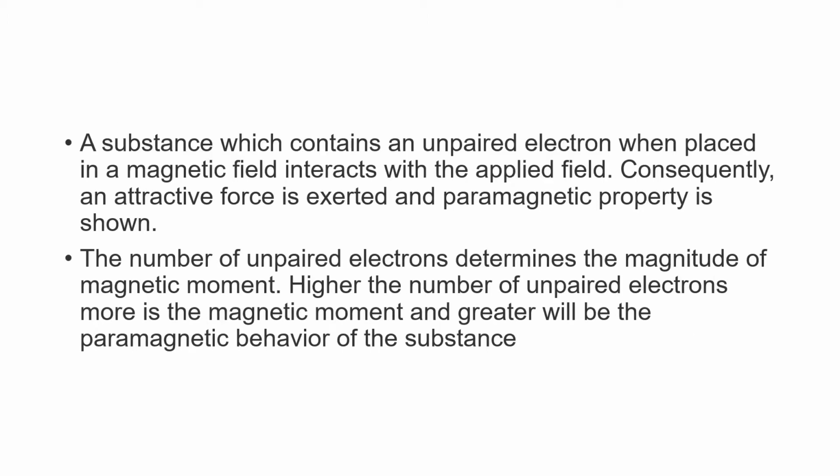A substance which contains unpaired electrons, when placed in a magnetic field, interacts with the applied field. Consequently, an attractive force is exerted and paramagnetic property is shown. The number of unpaired electrons determines the magnetic moment. The higher the number of unpaired electrons, the more is the magnetic moment and the greater will be the paramagnetic behavior of the substance.